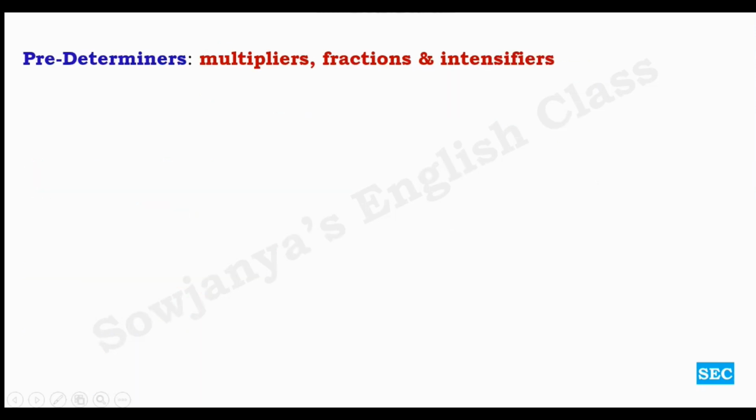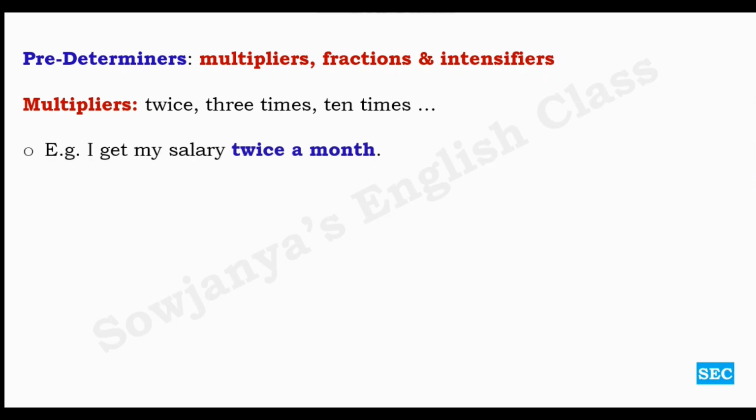And then we have to learn about predeterminers as well. Predeterminers can be multipliers, fractions, and intensifiers. Let us learn about them. Multipliers like twice, 3 times, 10 times, like that. Example, I get my salary twice a month.